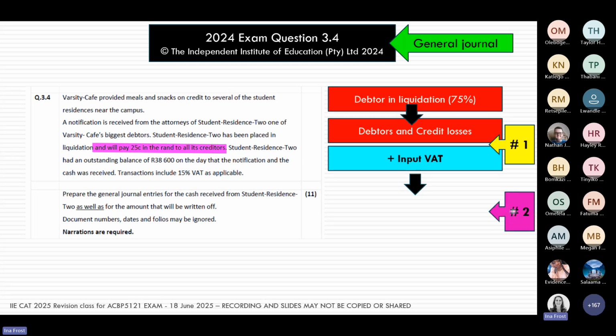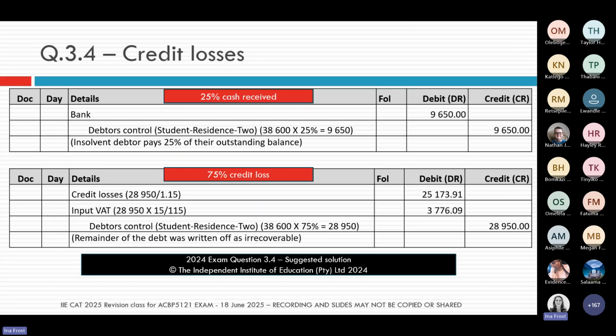But there's also a second part to the transaction, and that is the debtor is able to pay us 25%. So they can pay us a quarter of their balance, just not the whole balance. So there's a second transaction that I also have to record in the general journal. On your slides, if you look at the top, it's now the top transaction, and that's for the cash that was received.